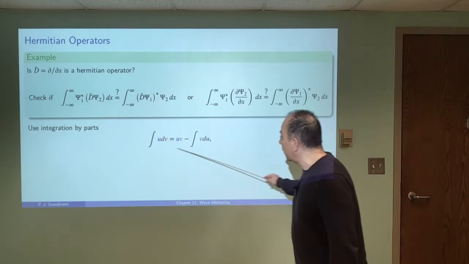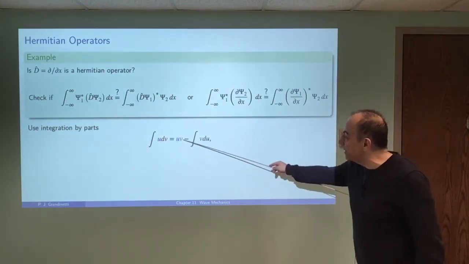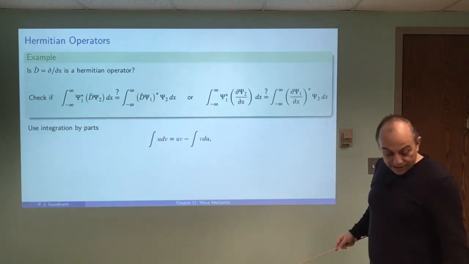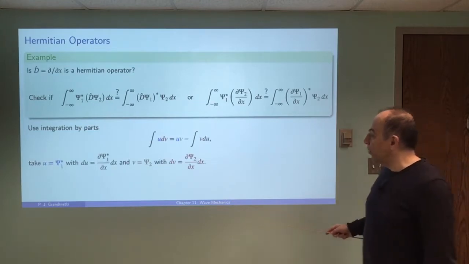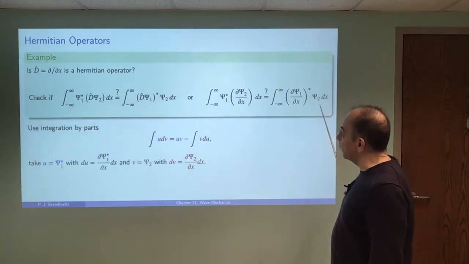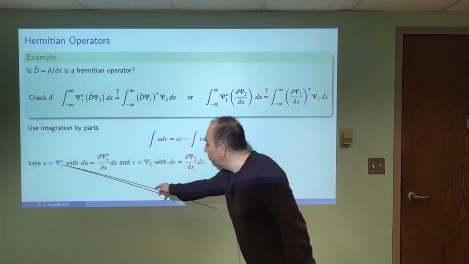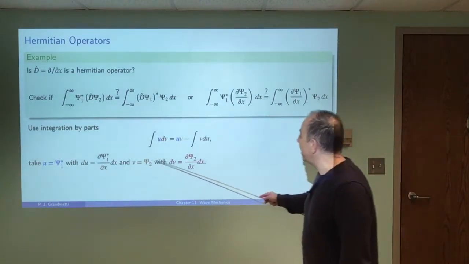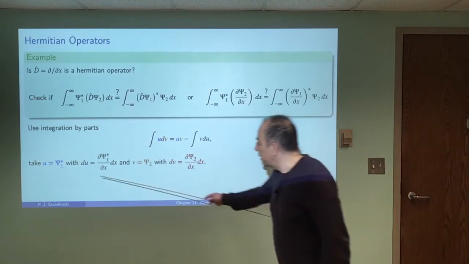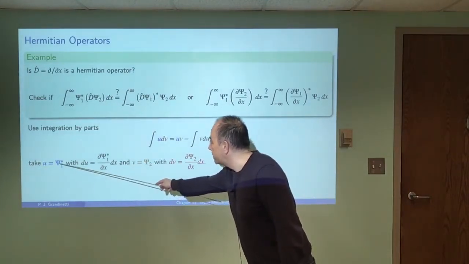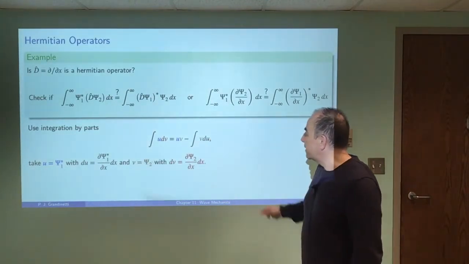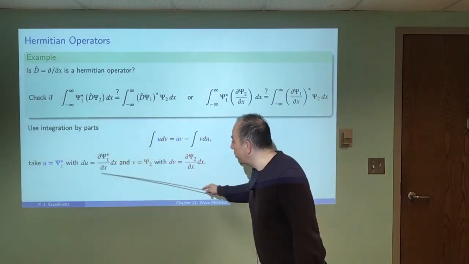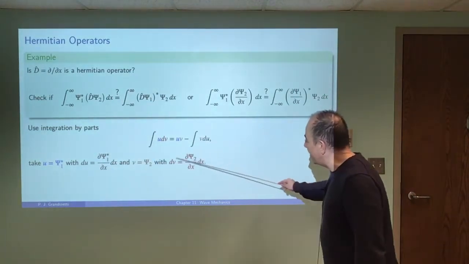If you remember integration by parts, the integral of u dv is equal to uv minus the integral of v du. So I'm going to assign u to psi 1 star, and I'm going to assign v to psi 2, and then du is here, and dv is here.